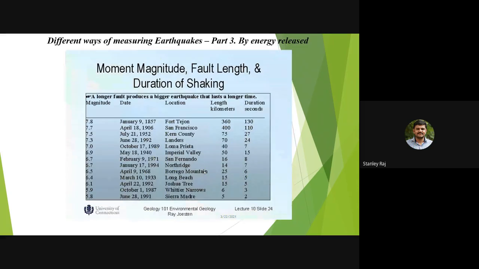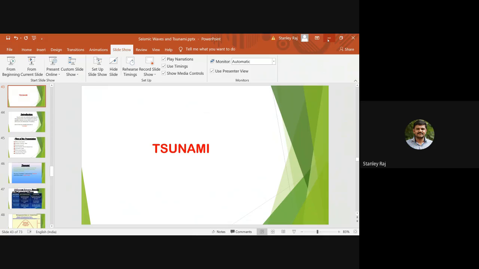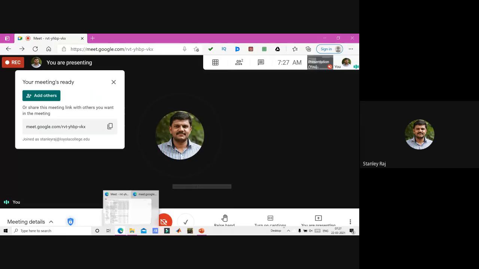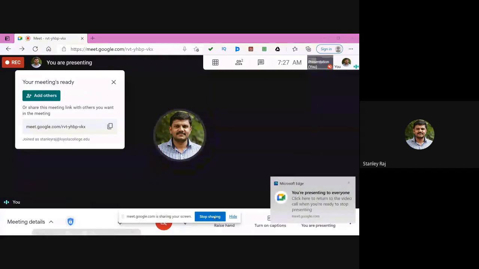So the moment magnitude and fault length and the duration of shaking, that is classified according to the University of Connecticut. So you can see this moment magnitude, fault length, and duration of shaking. So tsunami, we shall discuss in the next class. Today this class is very important, and you might have learned some things about seismic waves, and we shall continue with the tsunami waves in the next class.